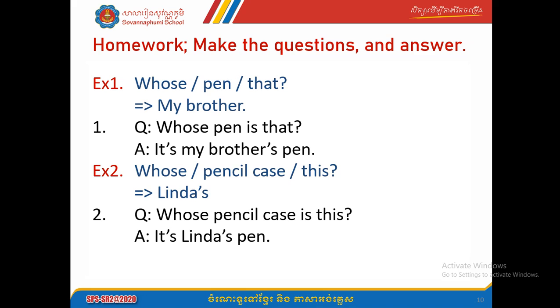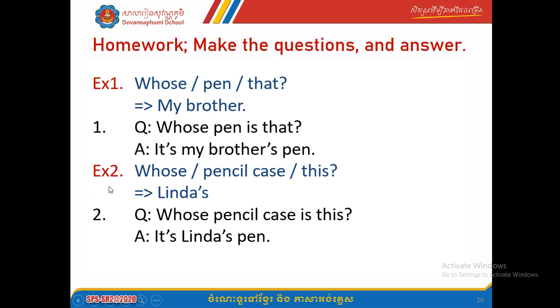Okay, so here's an example for you. Homework, what's the example? Example, say whose pen that, and then here my brother. So you make a question like this: whose pen is that? And then write the full sentence. It is my brother's pen. Okay, make a question about this one, and then answer about this one. Okay, whose pen is that? It's my brother's pen.